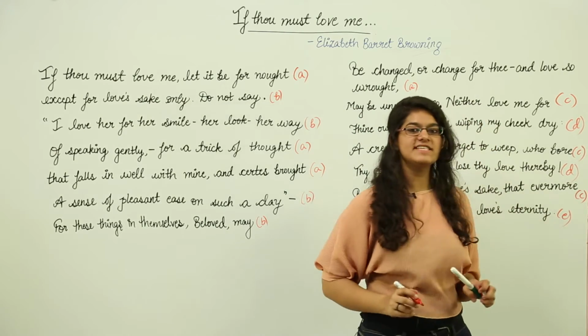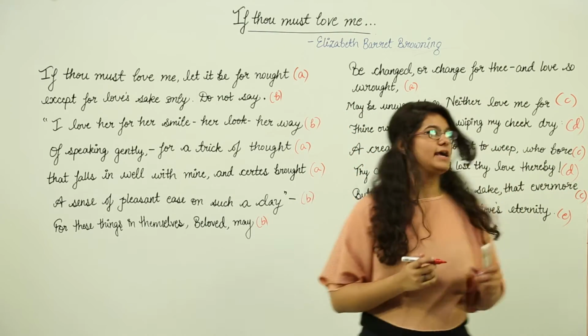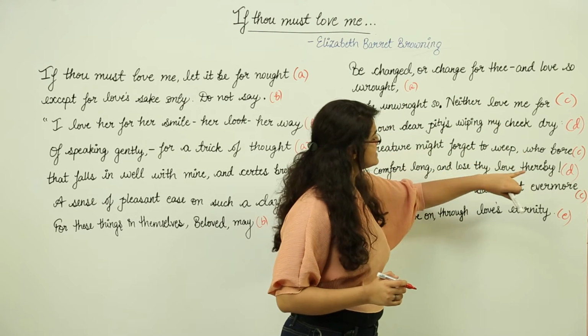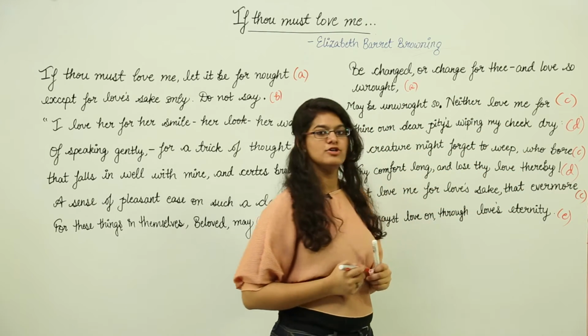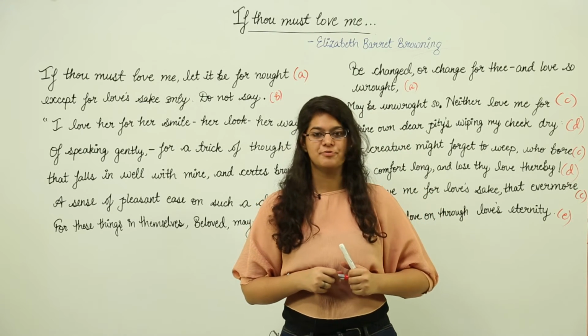So what does the rhyme scheme become? A, B, B, A, B, B, A, C, D, C, D, C, E. So this is the rhyme scheme for the poem. Now let us look at the poetic devices used in the poem.